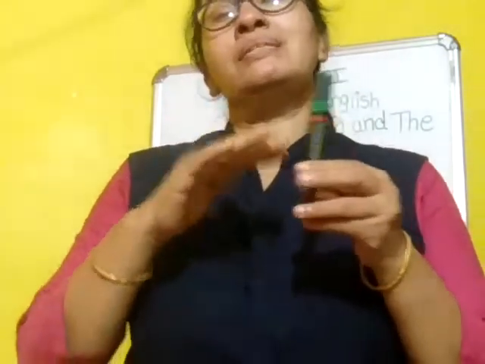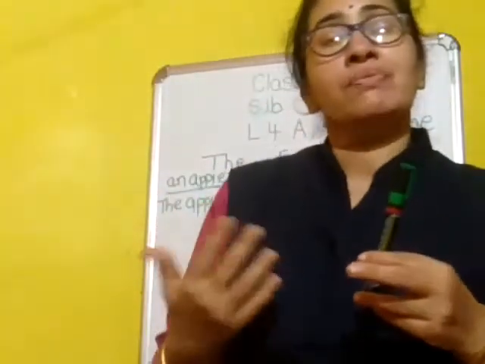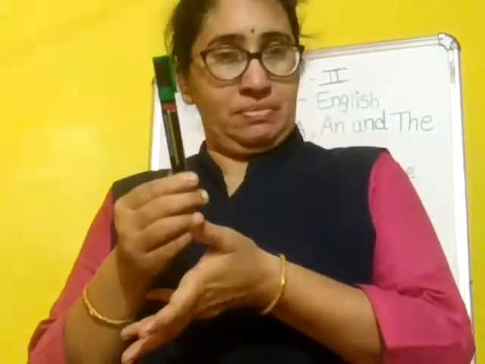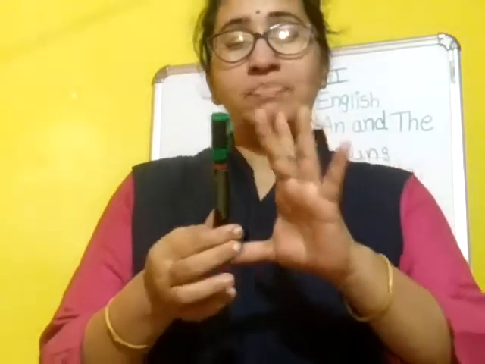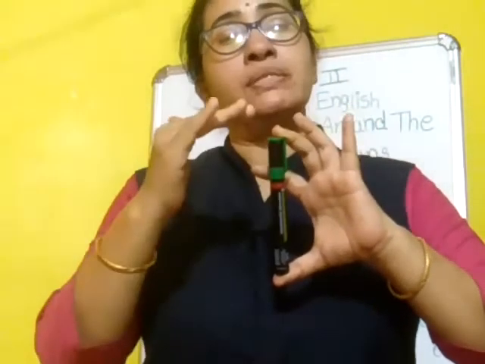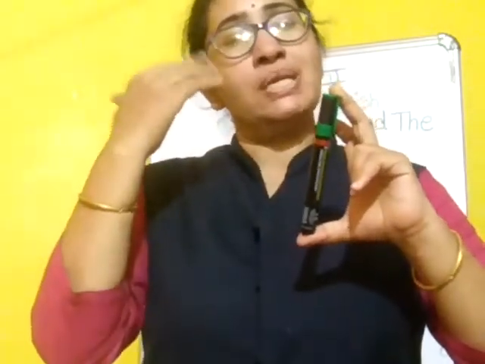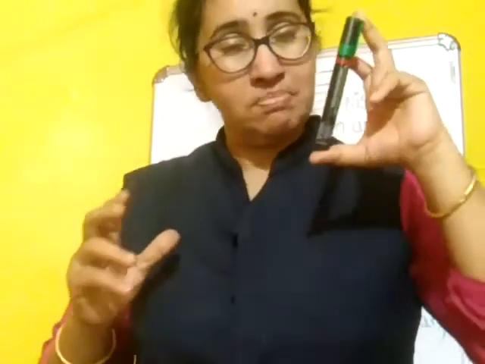But the second time, while writing or talking about that pen, I can say the pen is green in color, the pen is black in color, the pen is small. After the first sentence, whenever I want to say anything about any quality of this pen, I should use the.